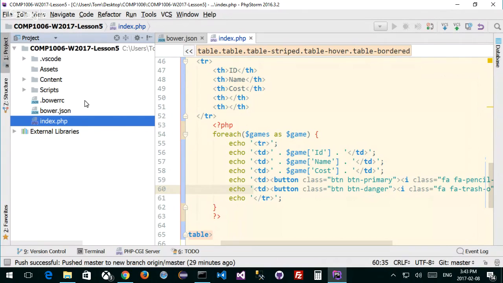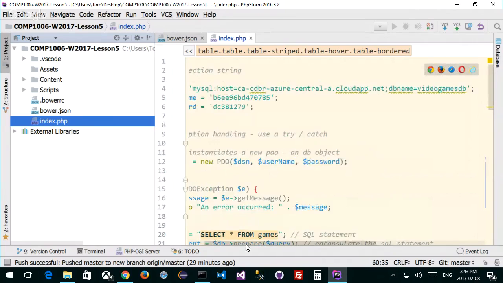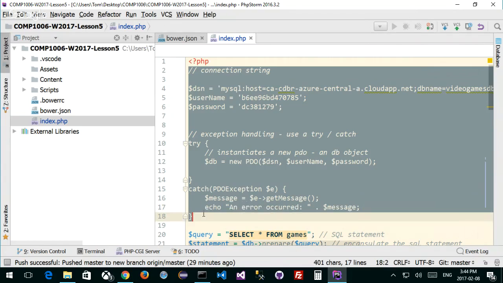So the way we do it is, I have my index.php here. Notice at the top of my code, I have all my connection strings. Here it is right here, right? And I have this try-catch that does things like checks to see if I have an error. So all this stuff, my connection string all the way down to here, I want to choose this as my database.php file that I'm going to put in a separate place.